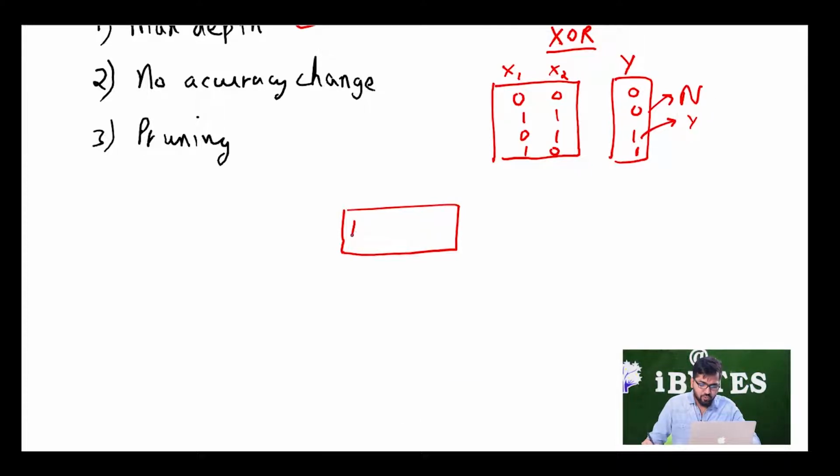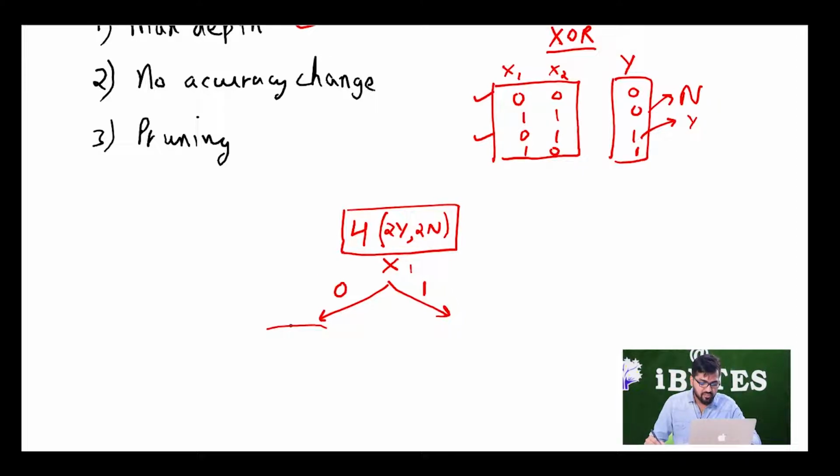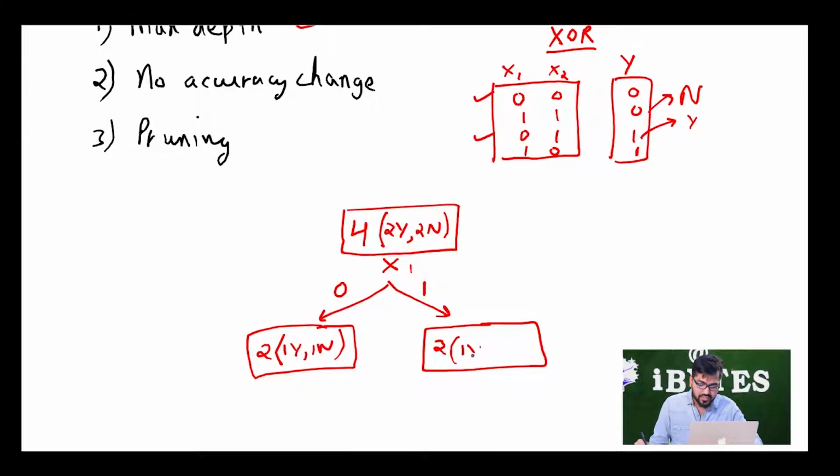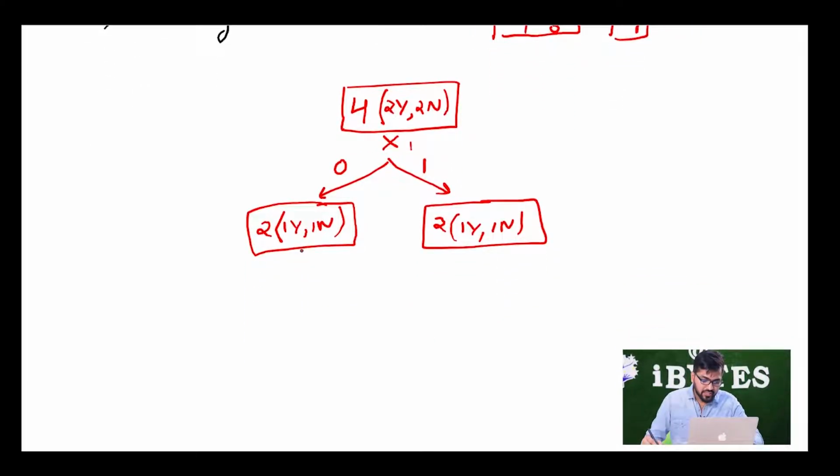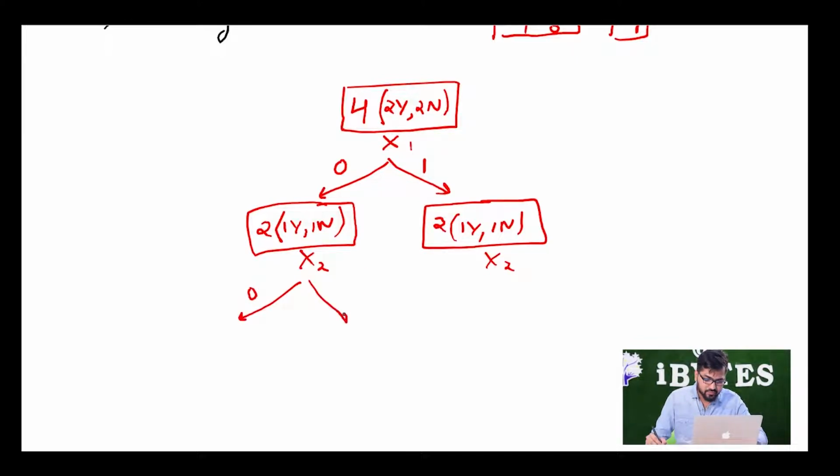In the beginning I have 4 data points, out of which 2 are yeses and 2 are no's. Now I decide that I want to split on x1: x1 equal to 0 and x1 equal to 1. If x1 is equal to 0, that is this one, I have 1 no and 1 yes. So I have 2 data points over here, 1 yes and 1 no. And over here again I have 2 data points, 1 yes and 1 no. Further I will be splitting on x2, 0 and 1.